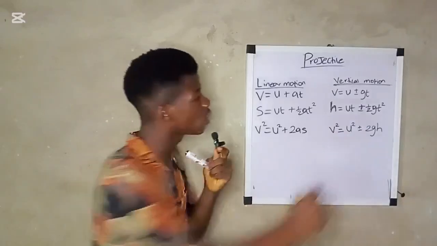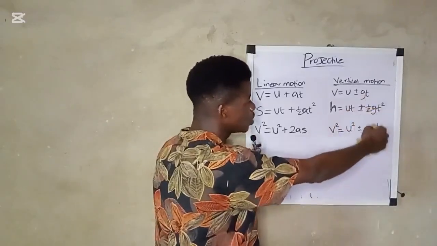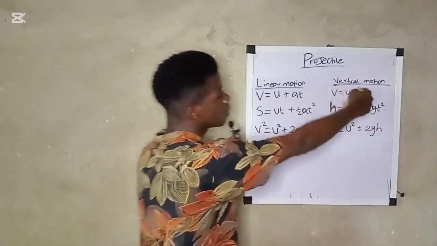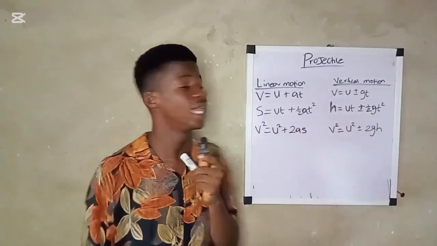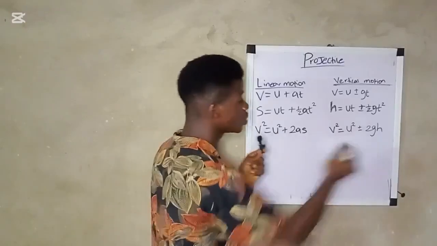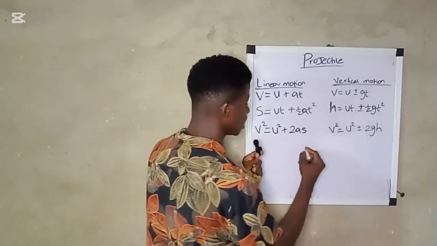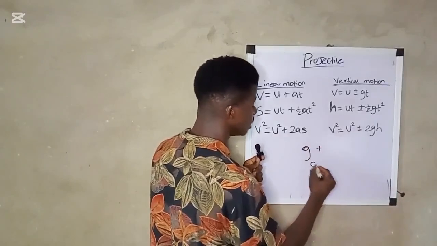Now this is because of what? The acceleration due to gravity. This plus or minus sign has to do with the acceleration due to gravity. Take note that acceleration due to gravity, g, can be either positive or negative.